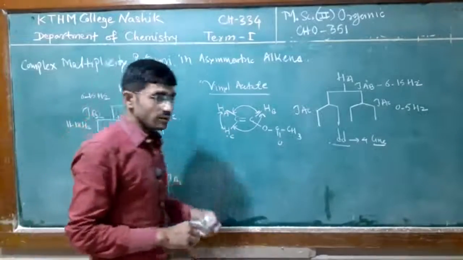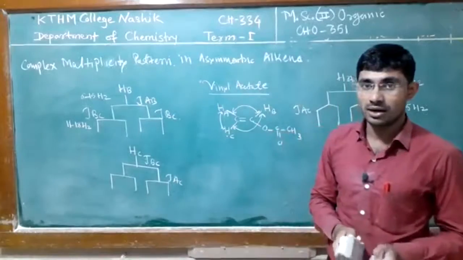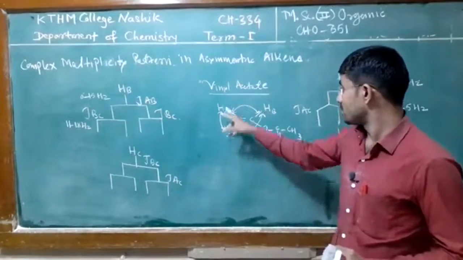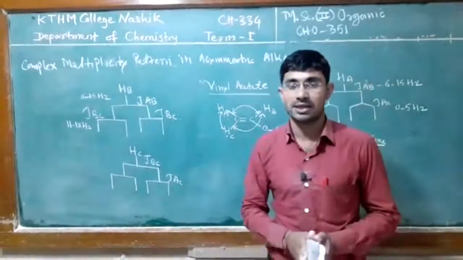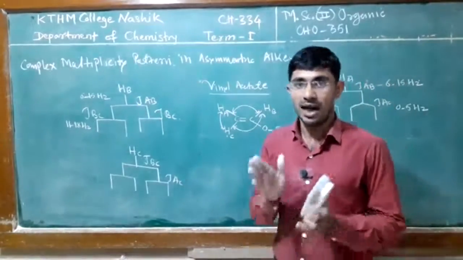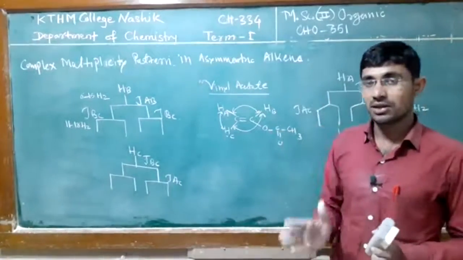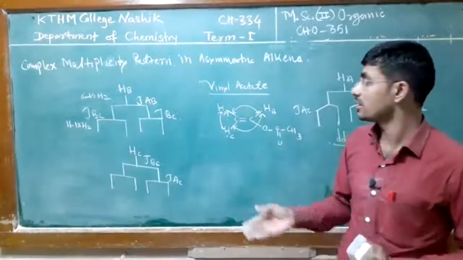So overall, in this compound, when in our alkene there are 3 vinyl protons, we observe this kind of pattern. Geminal coupling, cis and trans coupling are possible, and each proton gives the signal doublet of doublet, doublet of doublet and doublet of doublet. Overall we get 12 lines.